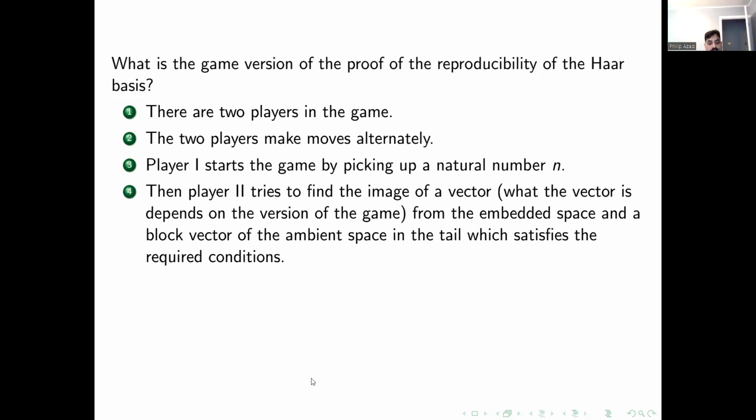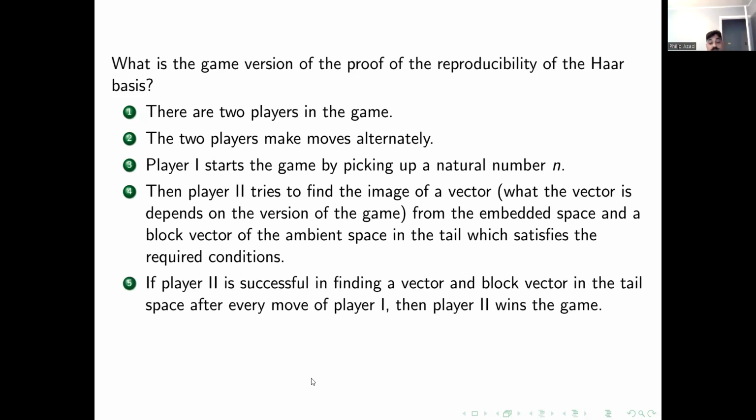He has to find a vector from the embedded space and then a block vector from the ambient space, fulfilling the conditions depending upon what version of the game we are playing. If player 2 is successful in picking up the vector from the embedded space and the block vector from the ambient space, fulfilling those conditions, after every move of player 1, then he wins the game. And there are an infinite number of moves for each of the players.